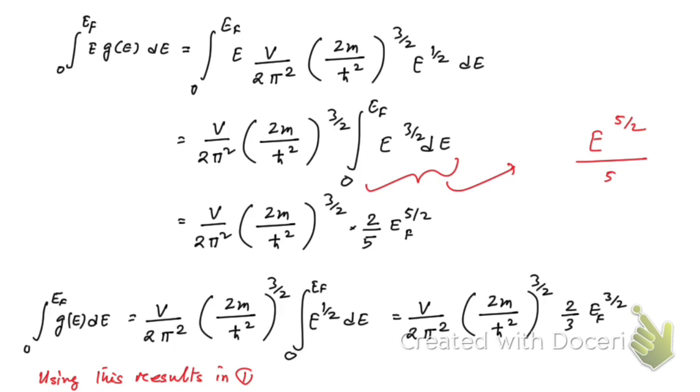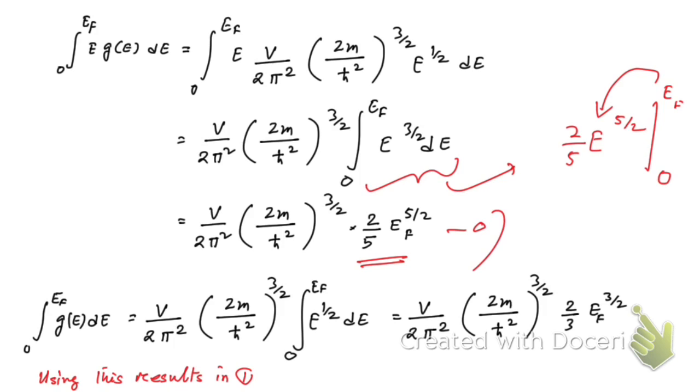Now we have taken the limit from 0 to EF. If you put EF here, and then minus 0, what remains is 2 by 5 EF to the power 5 by 2. Hope you have understood this, right?